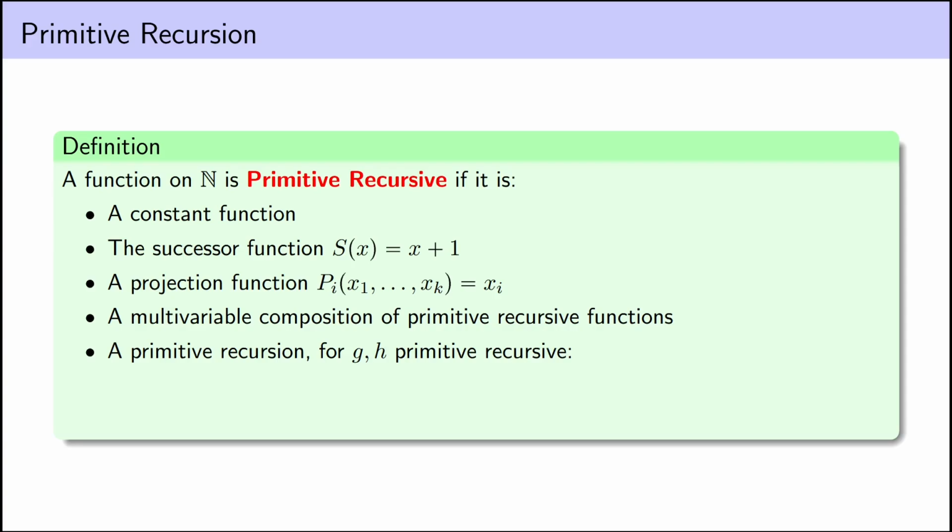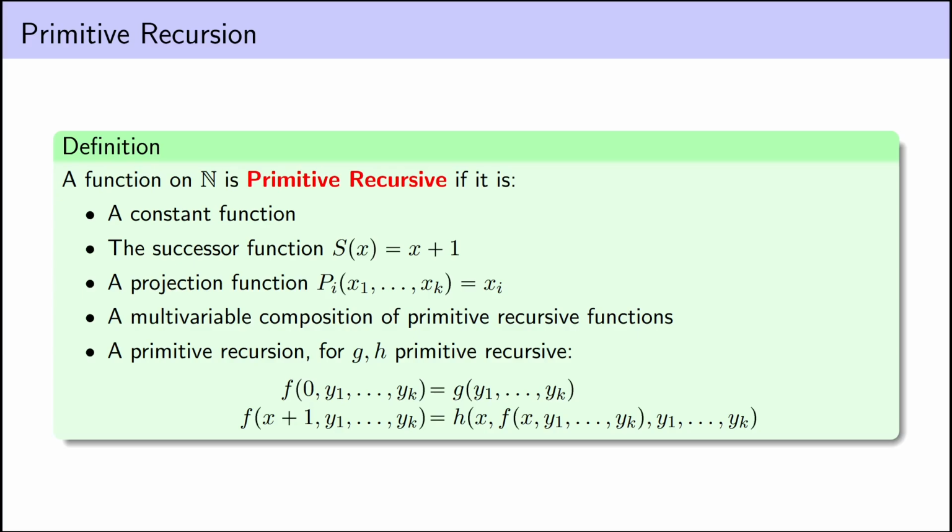the function f, where f of 0 and some other stuff is just g of that other stuff, and f of x plus 1 and some other stuff is h of x, f of x and that other stuff. That is, we're feeding into h everything it could want to determine f of x plus 1 in terms of f of x. H gets to know x, that is the step of the recursion that we're on. H gets to know the previous value of the recursion, and H gets all of the other inputs to f as well.